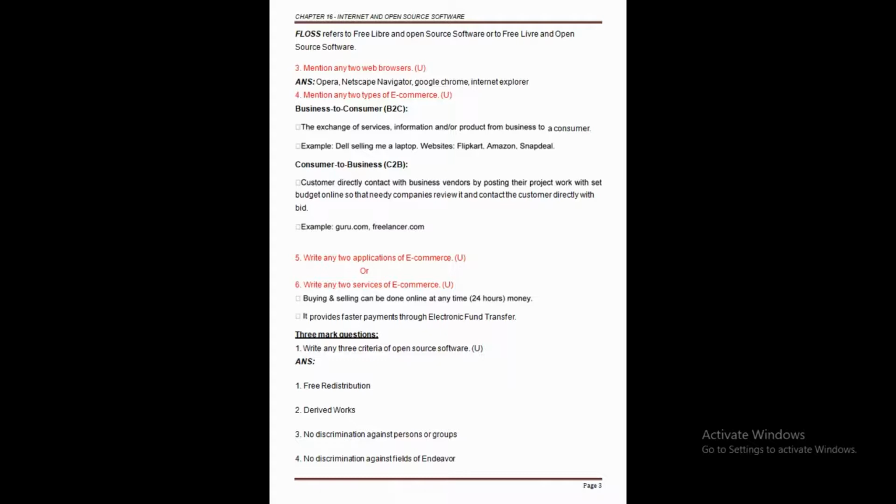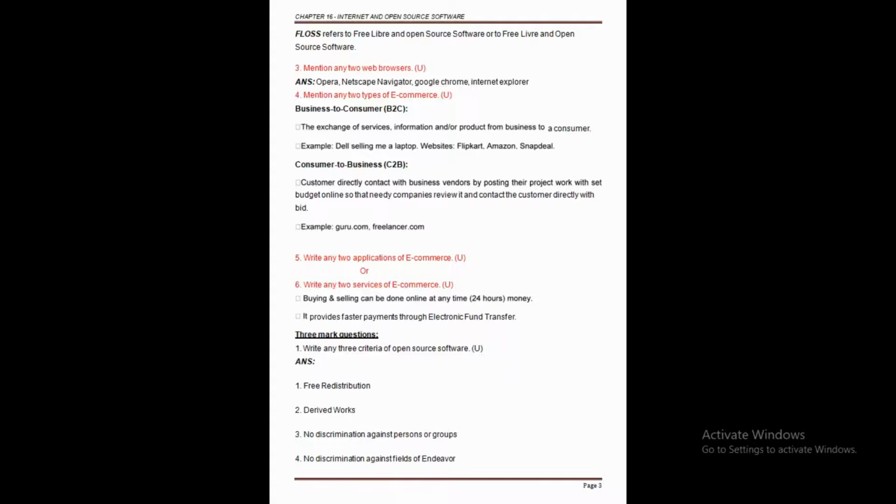Clear this point here? So this is about business to consumer. After business to consumer, the next thing is consumer to business. So what about consumer to business here? We know the meaning of business to consumer. Still here we know that whatever we are going to purchase, we purchase through the business, correct?